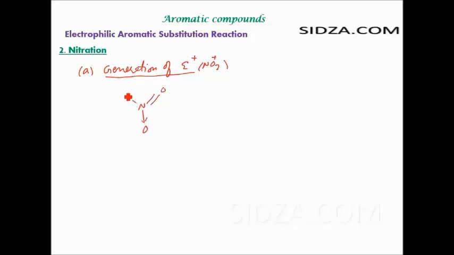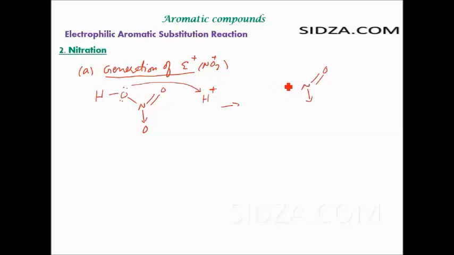nitric acid, the nitric acid is like this. And nitric acid, in the presence of the catalyst H2SO4, which basically provides the H plus, the H plus attacks the OH of this one, and you get an intermediate like this.